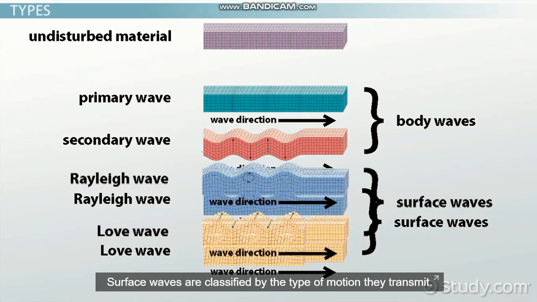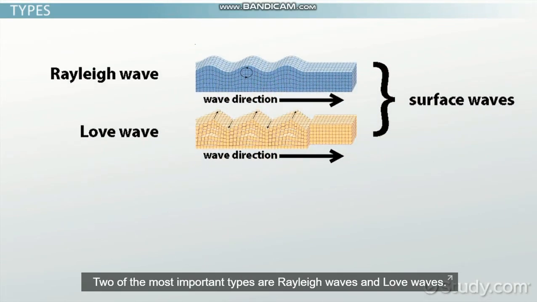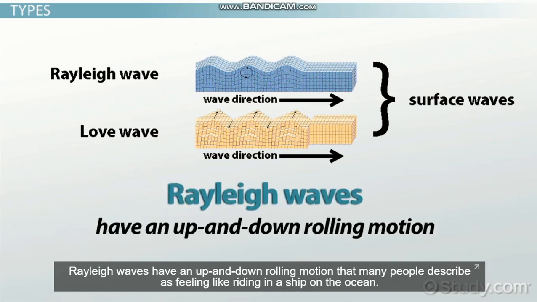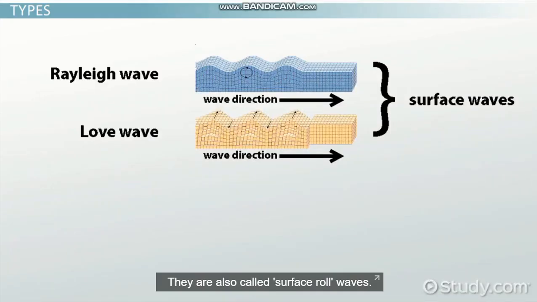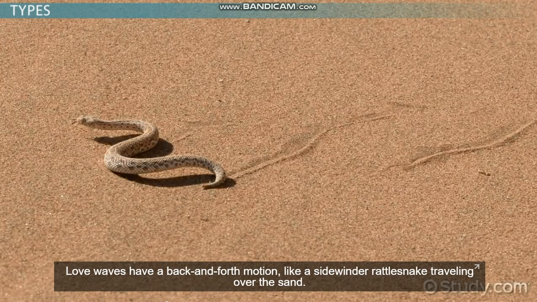Surface waves are classified by the type of motion they transmit. Two of the most important types are Rayleigh waves and Love waves. Rayleigh waves have an up and down rolling motion that many people describe as feeling like riding in a ship on the ocean. They are also called surface roll waves. Love waves have a back and forth motion, like a sidewinder rattlesnake traveling over the sand.